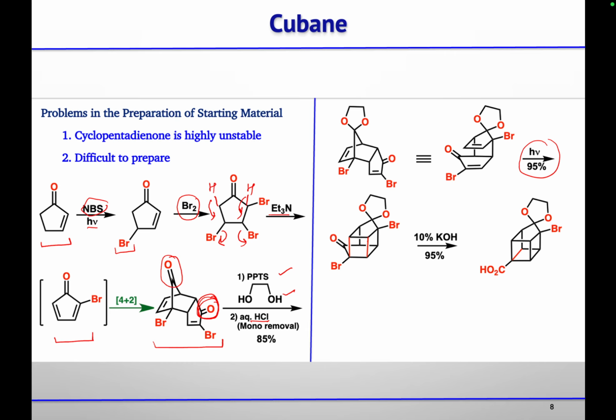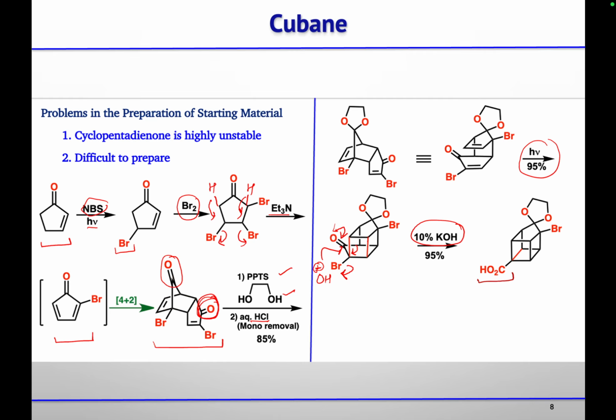Now we have to convert the 5 membered ring to the 4 membered ring. For that, they treated it with KOH, that is the nucleophilic base. So your base will attack carbonyl carbon, then this will come here, then this will come, and this group bromine will leave. So you will get the carboxylic acid.